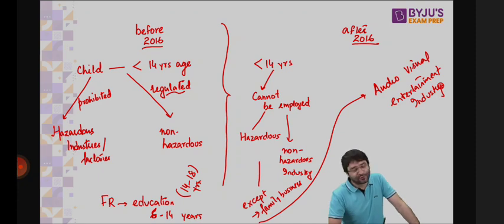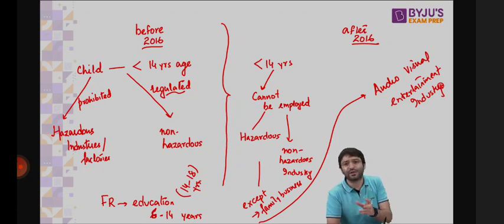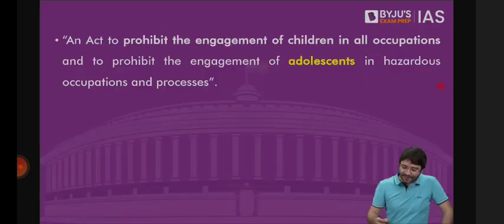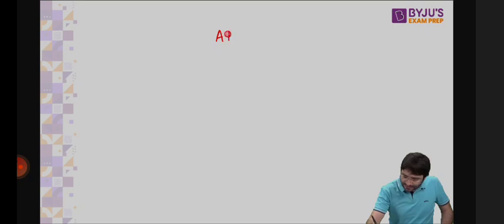The child can work in the audio, visual entertainment industry, for example, as child artists, in movies, in unfortunate television soaps of Ekta Kapoor, in reality TV shows, because unless and until your talent is honed, you may be a terrific singer, an artist, actor. So you can work in audio visual entertainment industry. That is the exception.